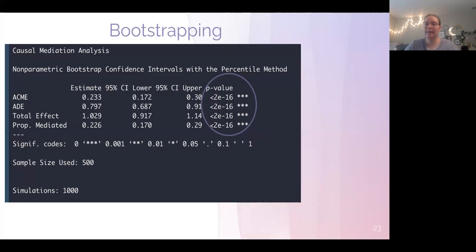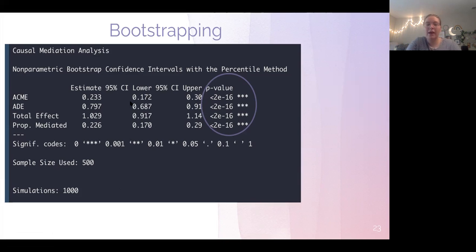And bootstrapping, as Kenny describes in their 2018 piece, is a more popular method. It's a sort of parametric method based on resampling with replacement that's done many times. In this case, it's done 1,000 times. So we can get a larger idea of what our coefficients are going to look like and generalize our model more, which addresses issues of power and normality that we saw in our Sobel test, as Preacher and Hayes point out in their 2008 piece. So this helps with standard errors and overall increases the power of our predictions.